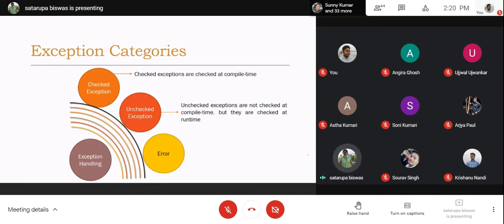So this kind of chance you have to identify, and take proper measures: if an exception occurs, what will be done? If there is a chance, you have to put it within proper exception handling. So that is called the unchecked exception.